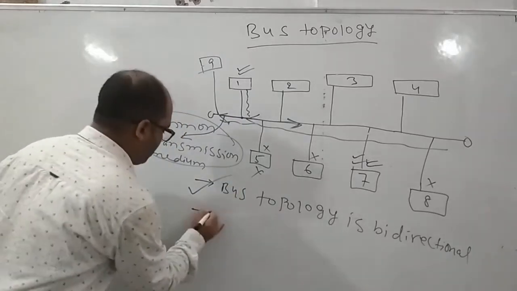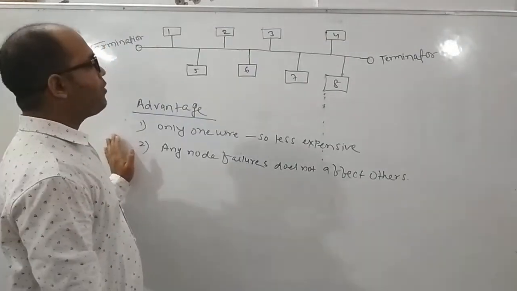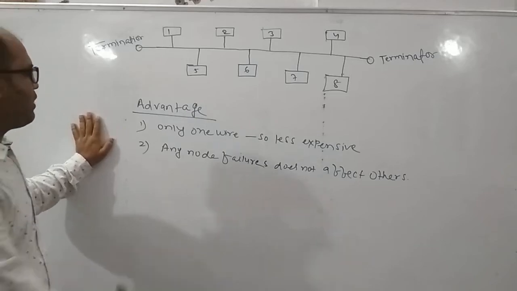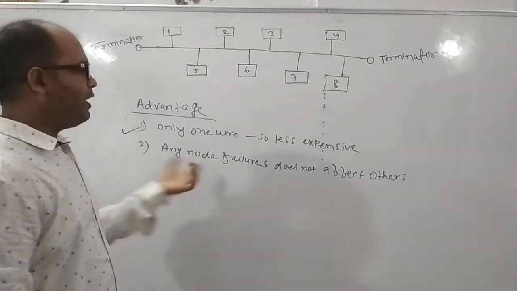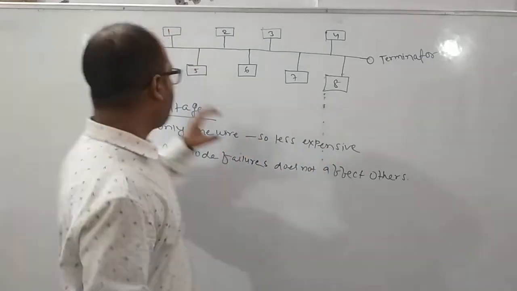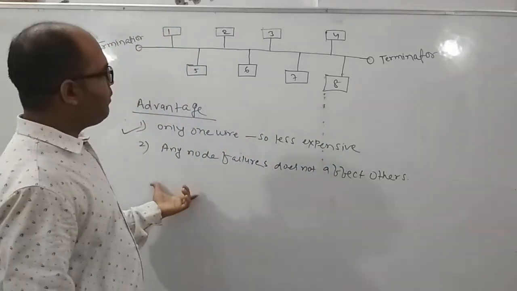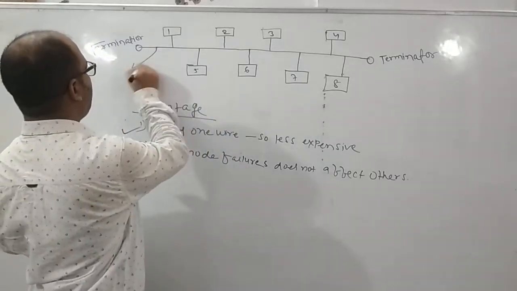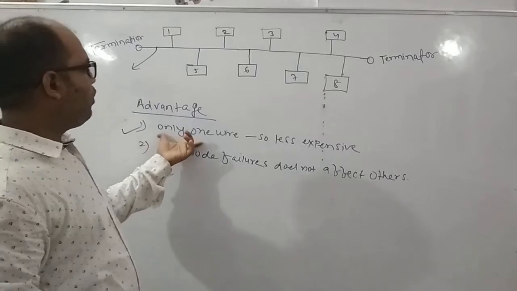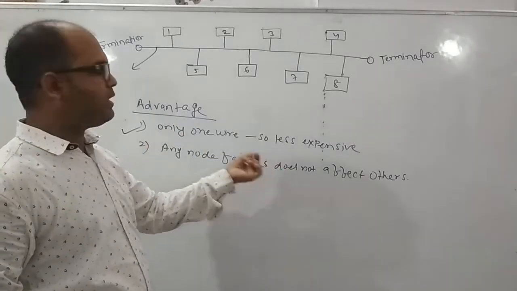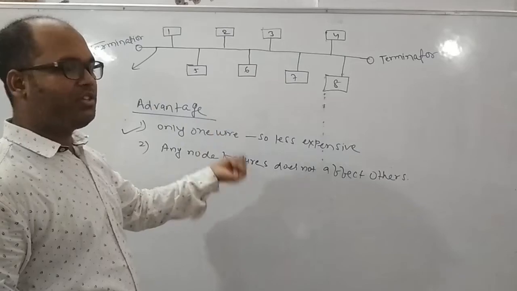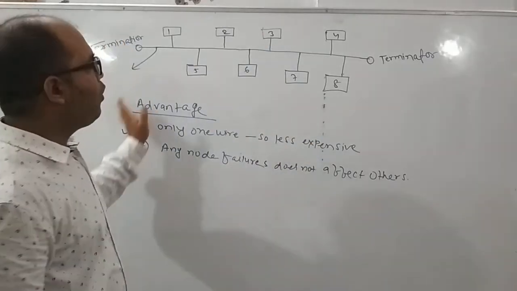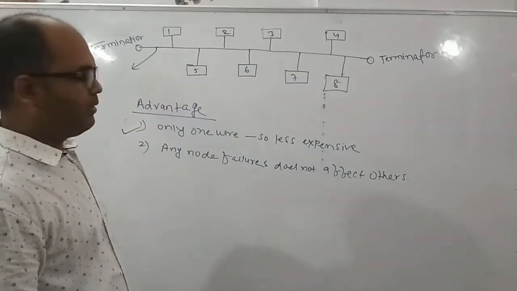And another point, advantages of bus topology. What is the advantage in the bus topology? The first advantage is that it is less expensive. Why? Because in case of bus topology, only one wire is required, so it is less expensive. The cost of this wire is very less, cheaper. So one of the advantages in this arrangement of nodes is that it is less expensive.